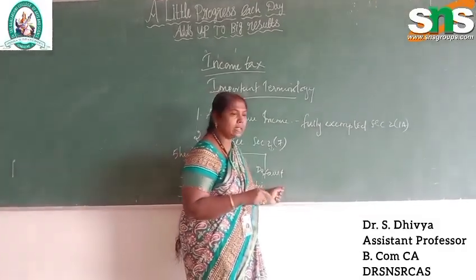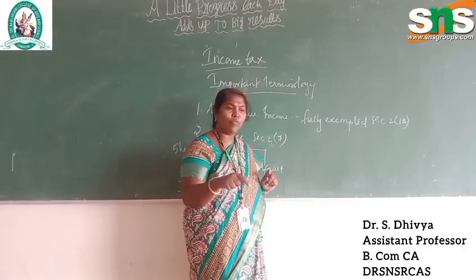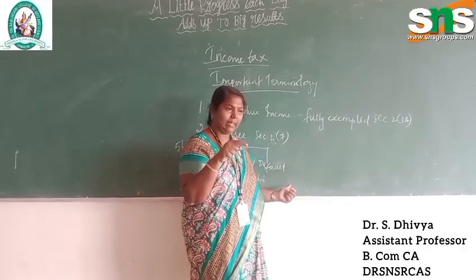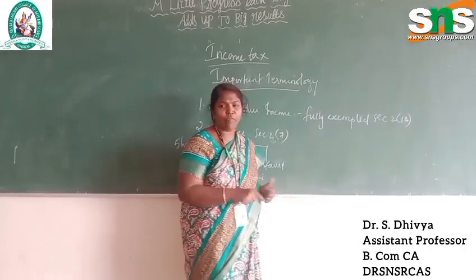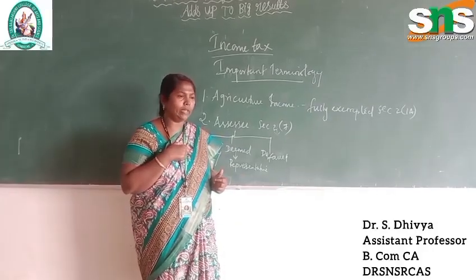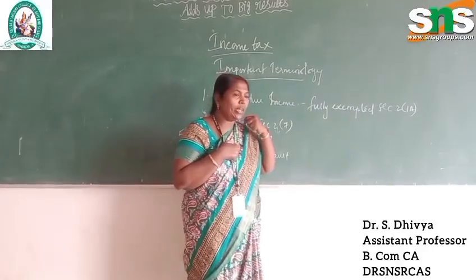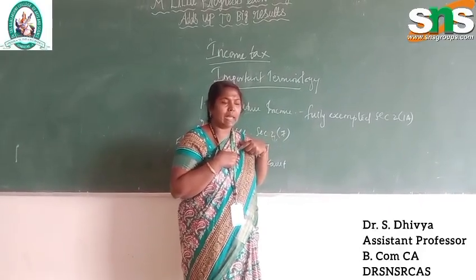And the default assessee: the person is liable and is charged the amount for the income tax, and if they have not paid the tax, that is called the default assessee. For example, I am working as an employee. My employer deducts my tax from my salary.